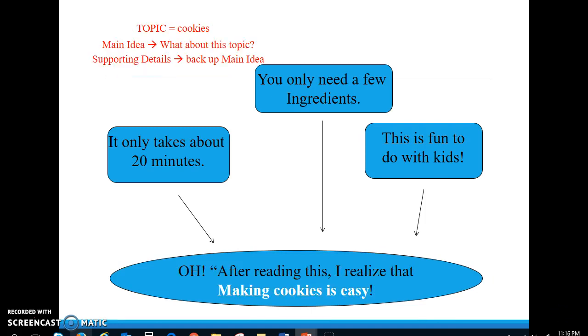So if the topic is cookies, the main idea could be, what about this topic? The supporting details are going to back up the main idea. In this case, after reading this, I realized that making cookies is easy. It only takes about 20 minutes. That's not much time. You only need a few ingredients, so it's pretty cost effective. And it's fun to do with kids, so it's easy enough to do with children. Therefore, the main idea is, making cookies is easy. That's what about the topic.